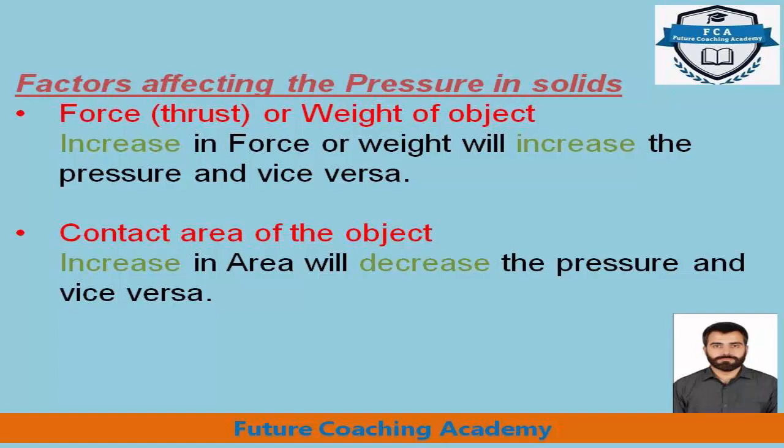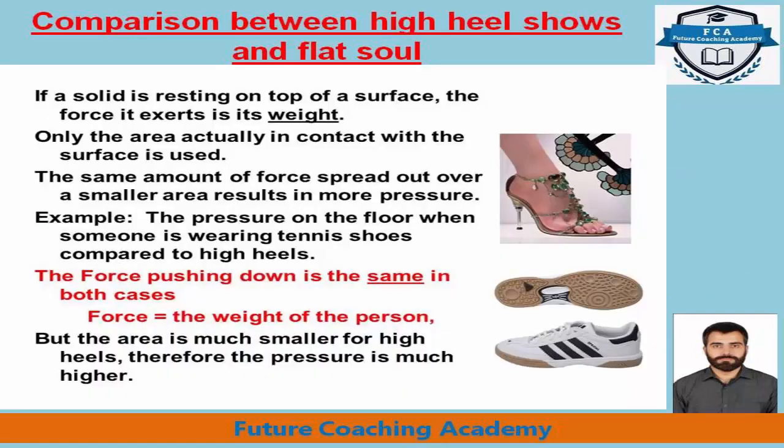Contact area is the second factor. Increase in contact area will decrease the pressure and vice versa. It means decrease in contact area will increase the pressure. In this example, we are going to study how the variation in area will vary the pressure while keeping the force or weight constant. If a solid is resting on the top of a surface, the force it exerts is its weight. Only the area actually in contact with the surface is used. The rest of the area is not considered in calculation. The same amount of force spread out over a smaller area results in more pressure.